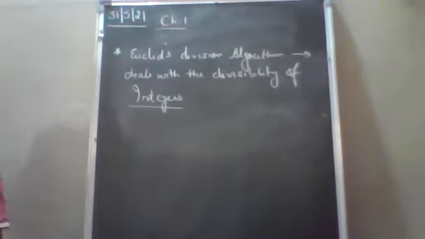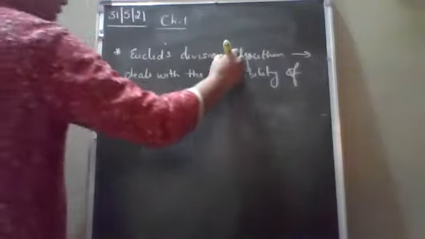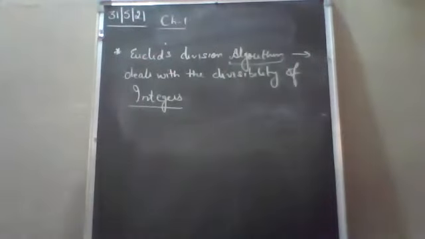In integers we have both positive and negative numbers, but in 10th we will deal only with the positive. हम negative वाला aspect discuss नहीं करेंगे. We will discuss only about the positive integers, not about negative integers. So Euclid division algorithm, as the name indicates, it deals with the divisibility of integers. And what is algorithm? Algorithm is the steps. Step by step हम question को solve करते हैं. उन steps को बोलते हैं algorithm.